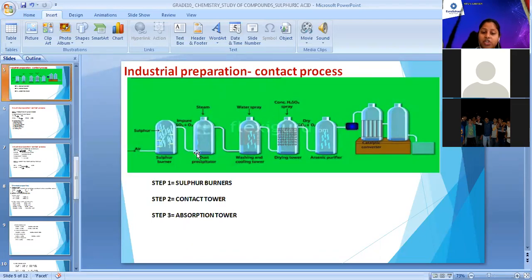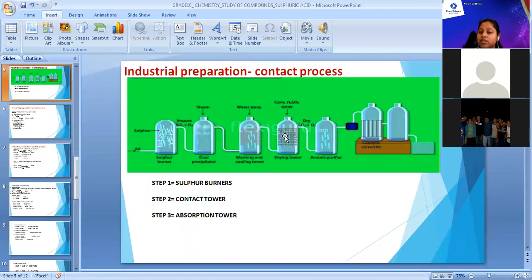The next tower is the drying tower. In the drying tower, if you observe on the top, concentrated H2SO4 is sprayed. We know that concentrated H2SO4 acts as a drying agent, so it will absorb all the water contained in the gas. In this drying tower, we spray concentrated sulfuric acid. This concentrated sulfuric acid absorbs all the moisture from the gas, and then that dry gas passes to the next chamber.